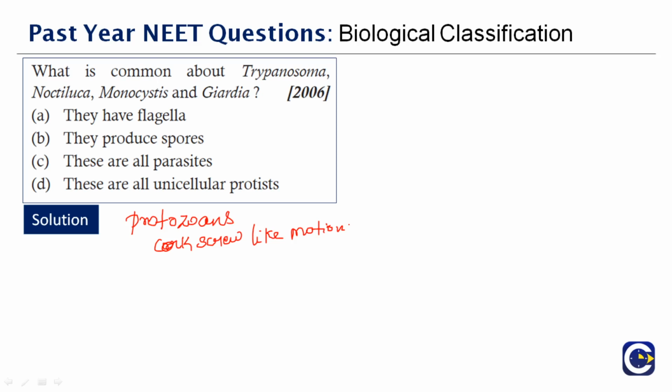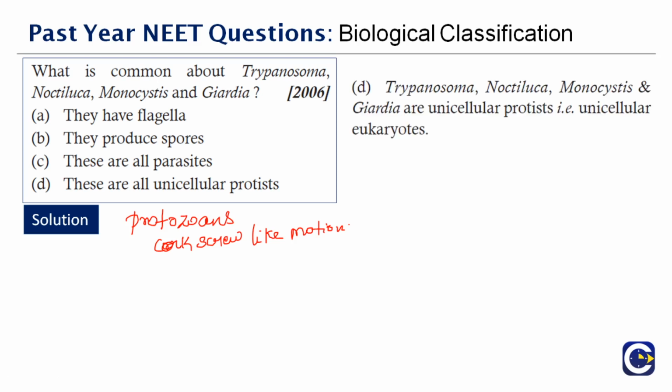See, spores are not common among them, flagella are not common among them. Trypanosoma and Giardia are parasites, but I am not sure about Monocystis and the other one given here. Trypanosoma and Giardia are compulsory parasites, but Monocystis have certain benefits also. Apart from that, they also act as parasites, but they are not 100% parasites. So here the correct answer is option D. They are unicellular protists, unicellular eukaryotes, not prokaryotes. The correct answer is option D.